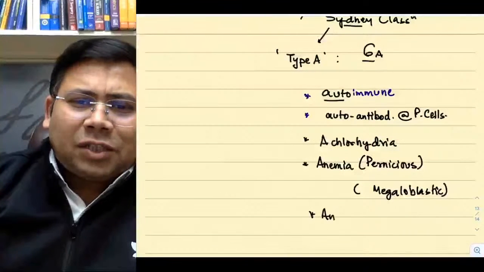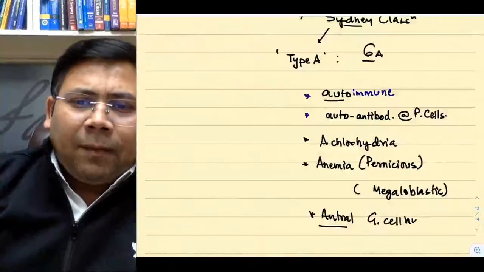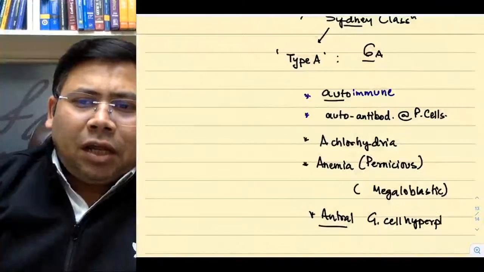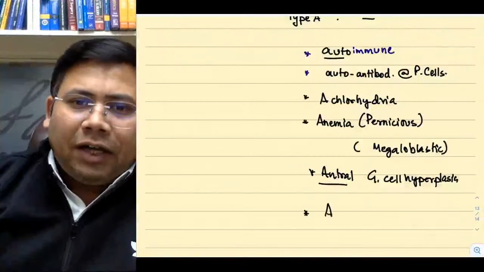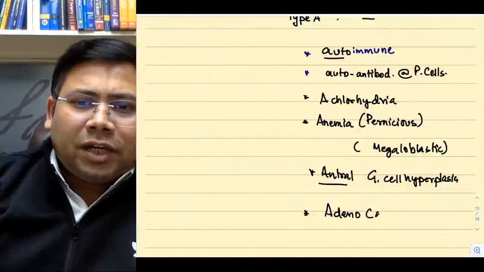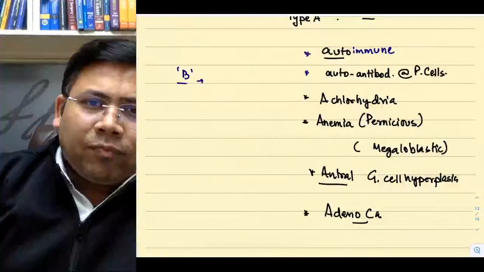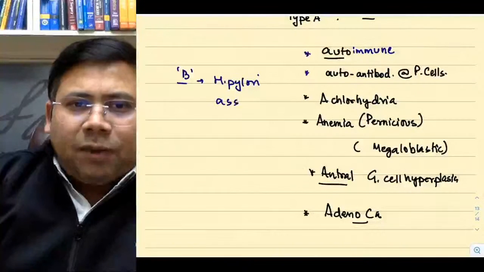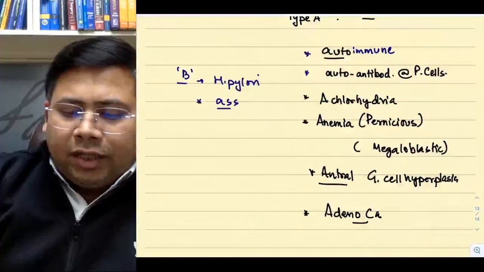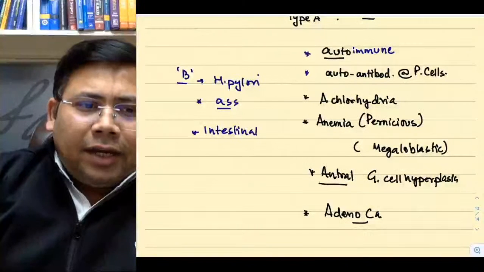Then we have antral sparing, and what happens? Antral G cell hyperplasia. What else you have? Along with this, you have adenocarcinoma. Remember, type A is associated with adenocarcinoma. Very quickly, we will see what is type B. This is H. pylori associated. Not only this, it is associated with intestinal metaplasia.